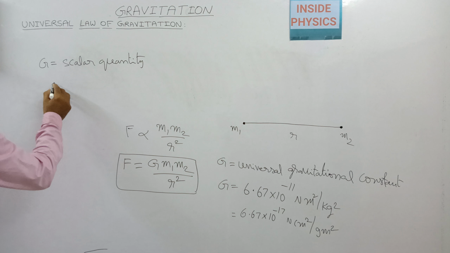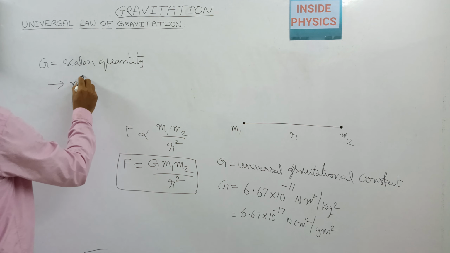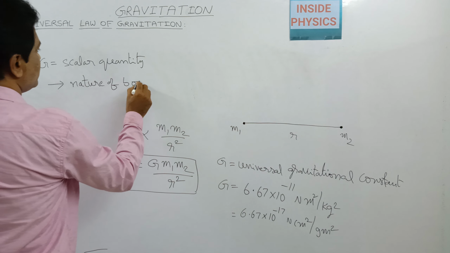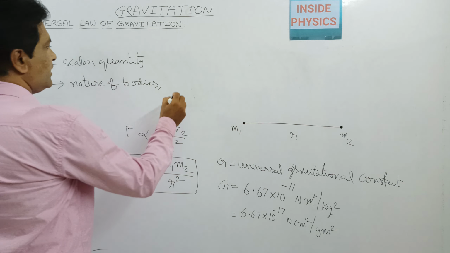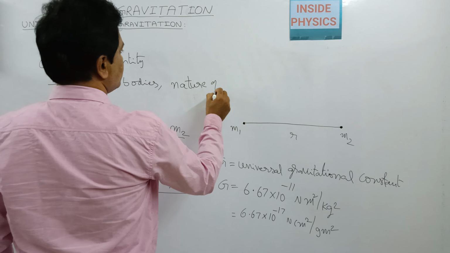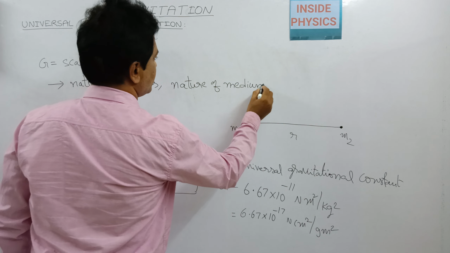And the second one: the gravitational constant is independent of the nature of bodies, and is also independent of the nature of the medium present in between the masses.